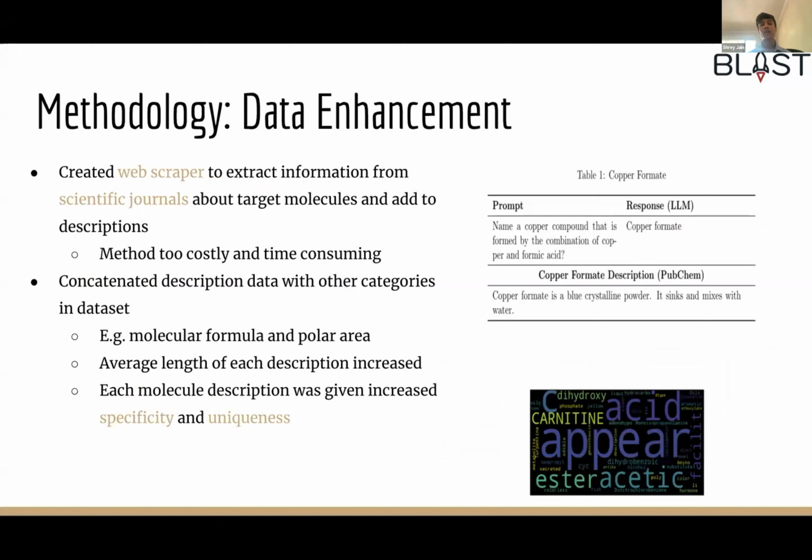Next, we discuss our methods in regards to data enhancement. Our first method for data enhancement was creating a web scraper, which works by extracting important information about target molecules from respected scientific journals and adding it to the descriptions. But this method would require extensive custom queries with the Google API, which is both expensive and time-consuming. Instead, we concatenated the description data with the other categories in the dataset, such as molecular formula and polar area. As a result, the average length of each description increased with important information. For example, instead of a description classifying a certain molecule, it could say the molecule contains X number of carbon or oxygen atoms.